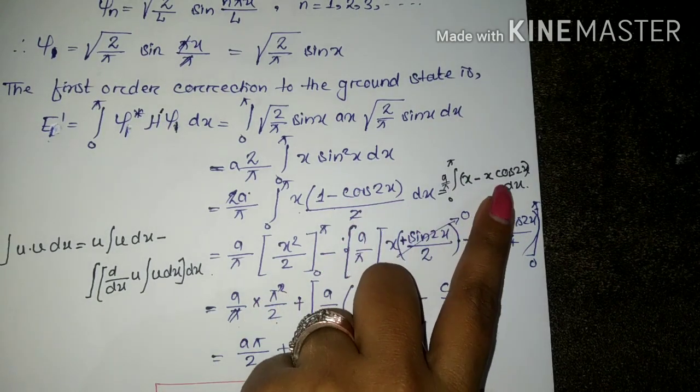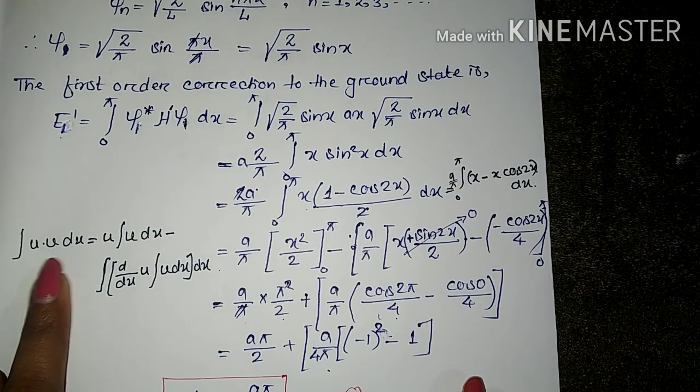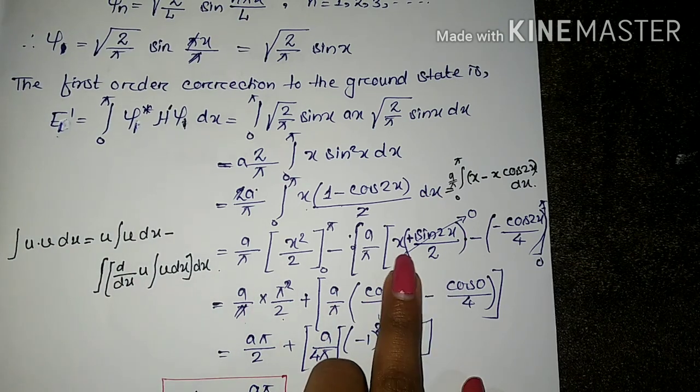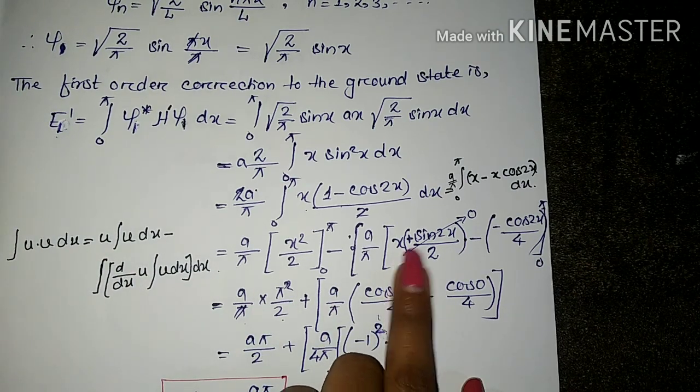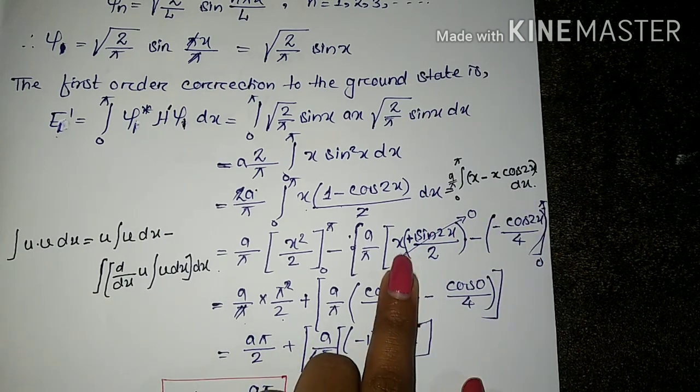Now this x cos 2x, how will we integrate it? We will use the integration by parts formula, integral of u dot v dx. So we will take u to be x and v to be cos 2x. If you do this here, you will get what?